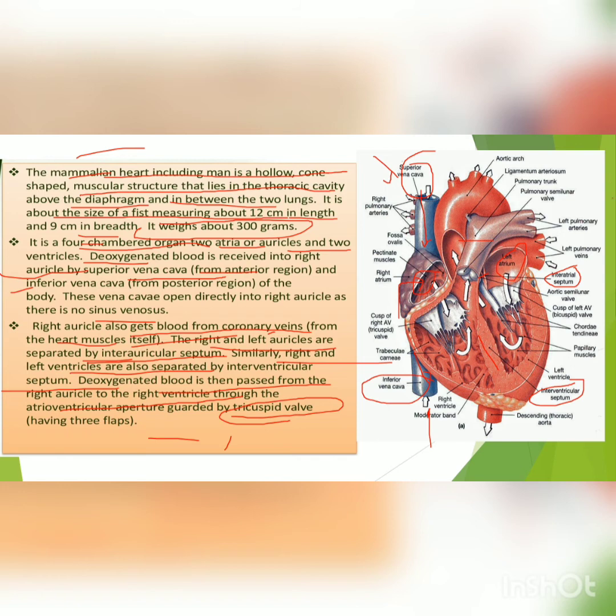So there are three flaps, that is why it is the tricuspid wall. So I'll show you. This is the tricuspid wall. Here three flaps are there, and because of that it is known as the tricuspid wall. So this wall gets open and blood from the right atrium reaches to the left atrium.